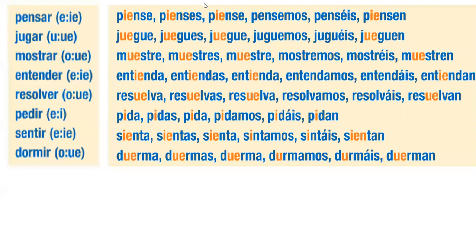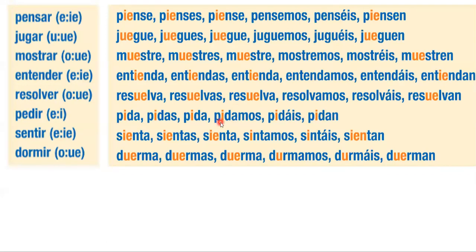For the IR verbs now, this E here is going to change to an I in the yo form, in the tu form, in the el, usted. Remember, this is an E to I stem changing verb. A little bit different than the other ones we've been working with. E to I only happens with IR verbs. But again, yo, tu, el, usted, ellos, ellas, ustedes. So it's still stem changes in the boot.